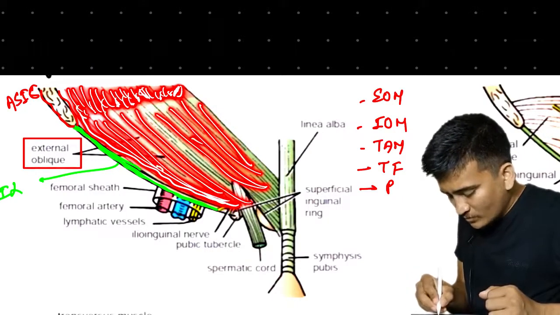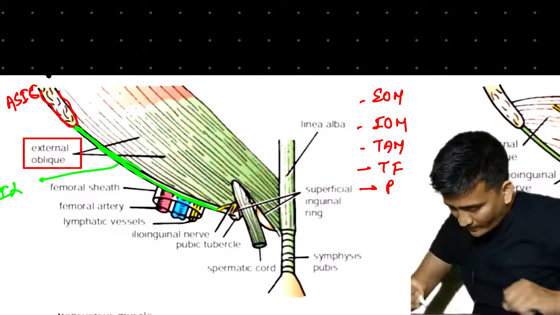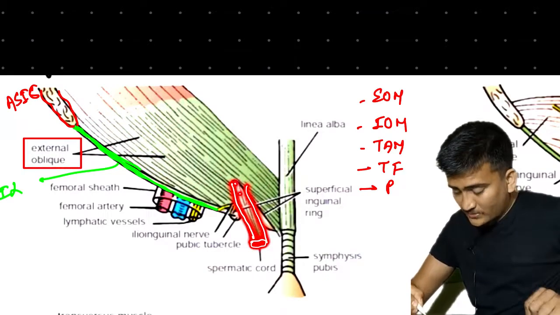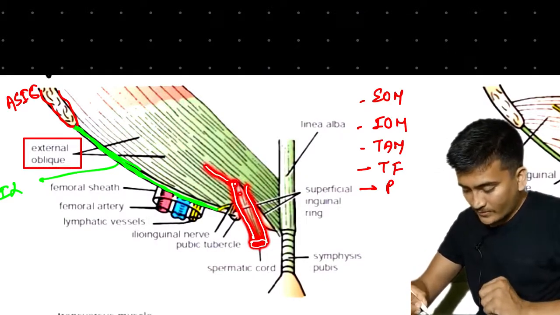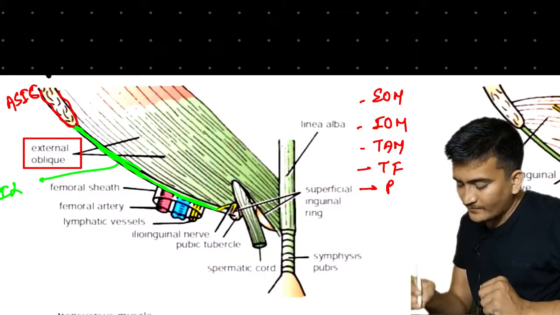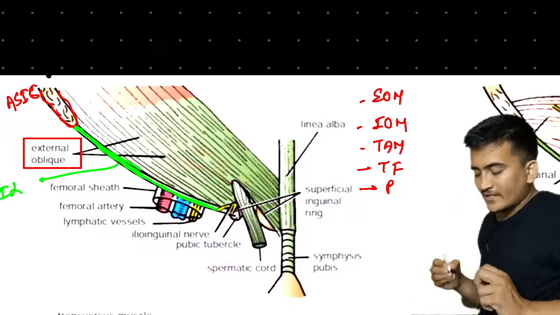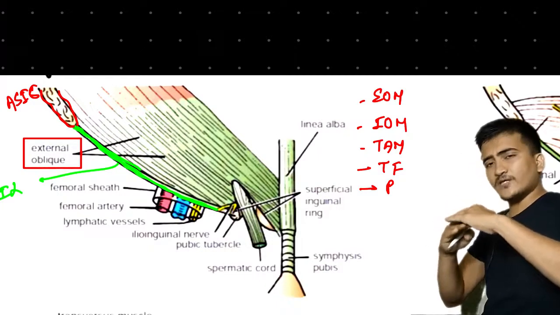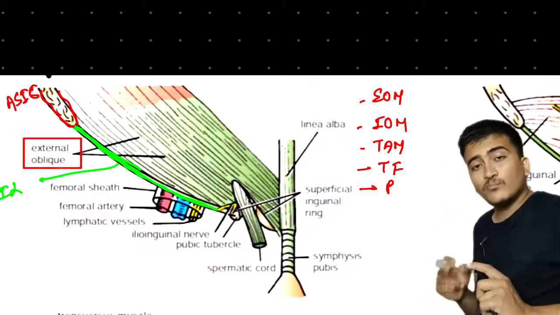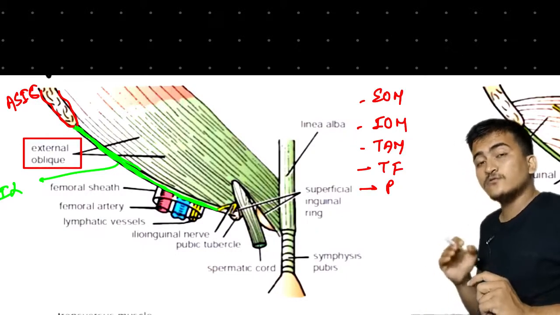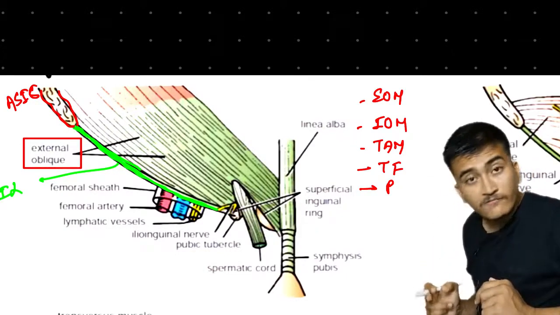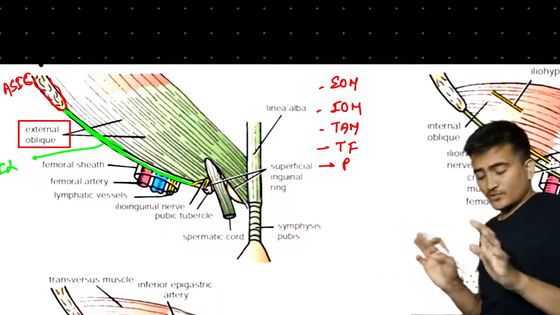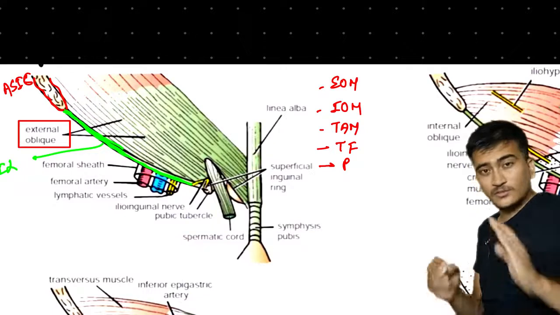Now, as you can see right here, this is the spermatic cord, right? Inside you will find the inguinal canal. As you can see, the external oblique muscle is above the inguinal canal. This external oblique muscle will form the anterior wall of our inguinal canal, right? So right now we'll just keep it simple: the external oblique muscle is forming the anterior wall.